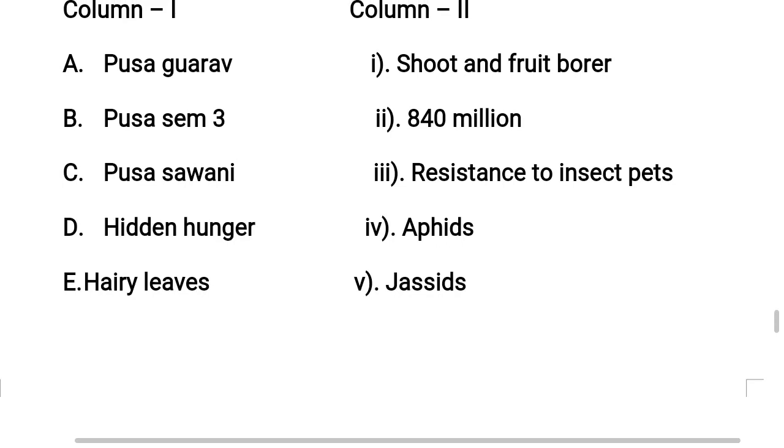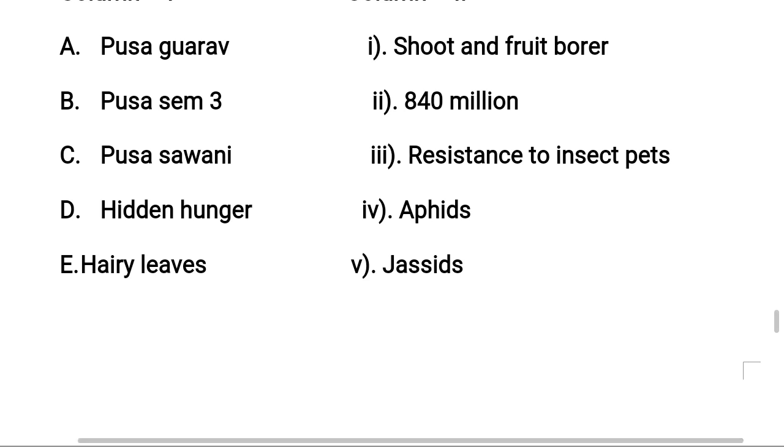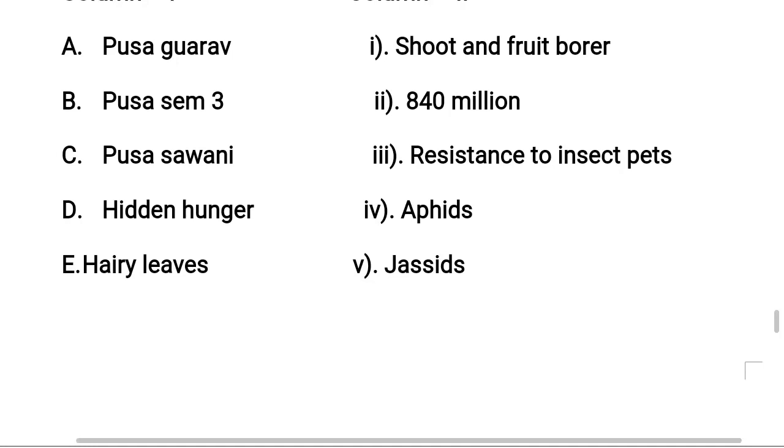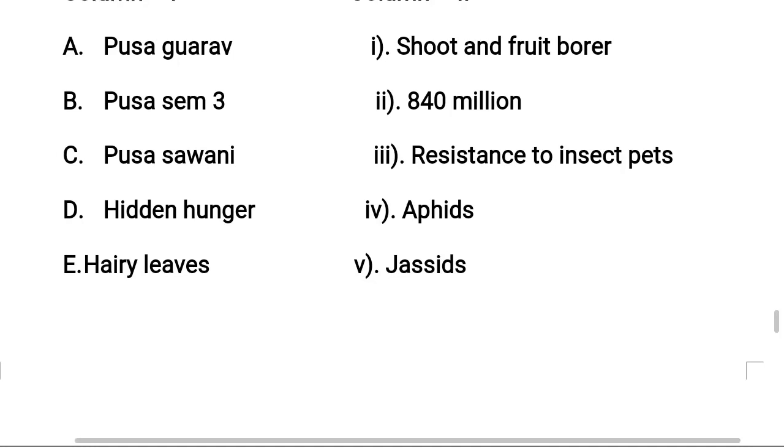Those deficiency diseases are called hidden hunger, which are exclusively protein and vitamin deficiencies. How many people? 840 million people, sorry.